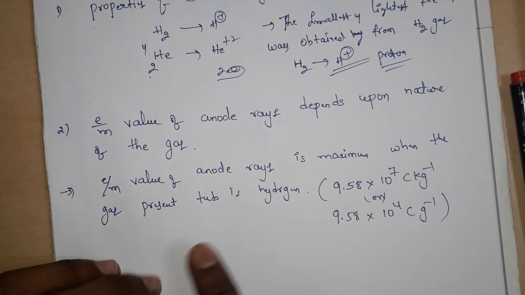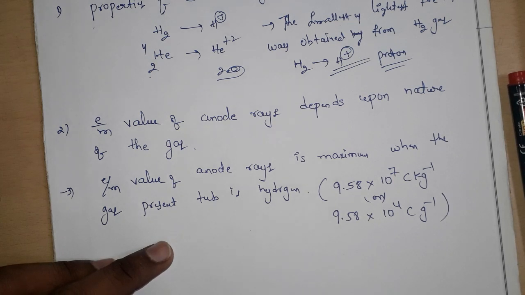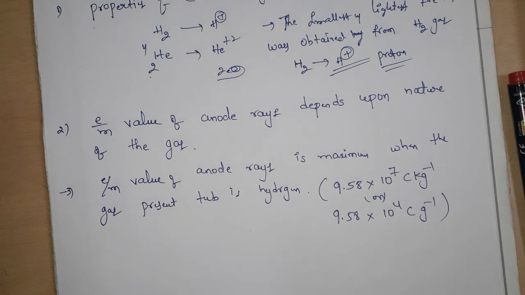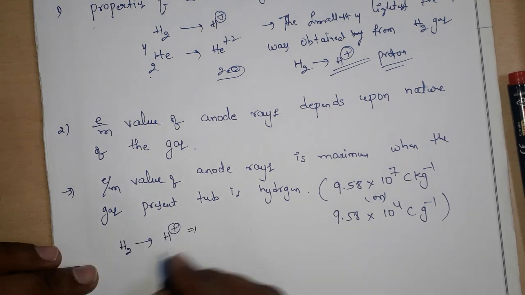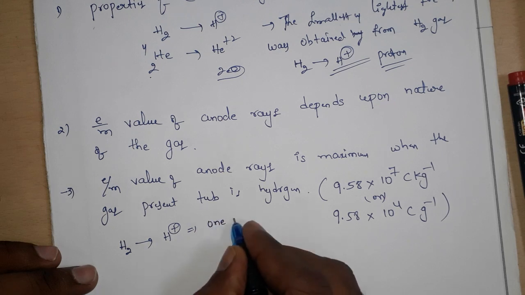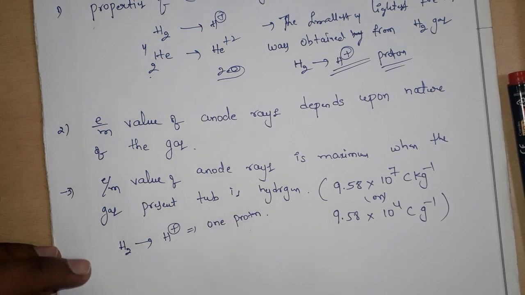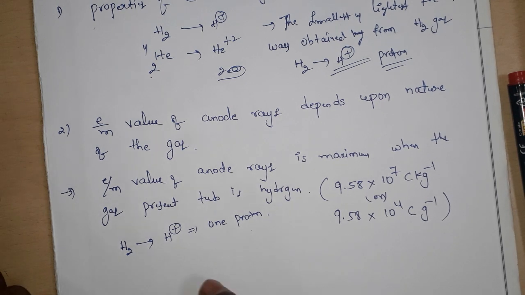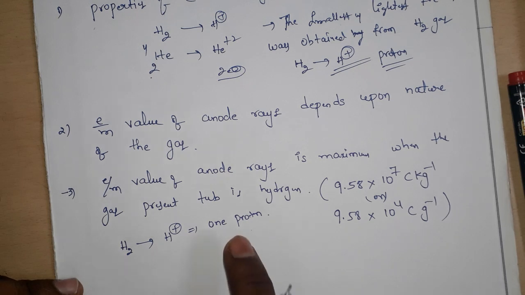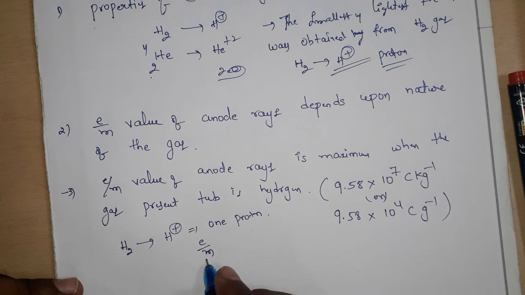So how can we say that when we take H2 gas in the discharge tube, the e/m value is maximum? Because hydrogen has only one proton, so the mass is very less. According to the e/m ratio, if the particle mass is very less, the e/m value is more.